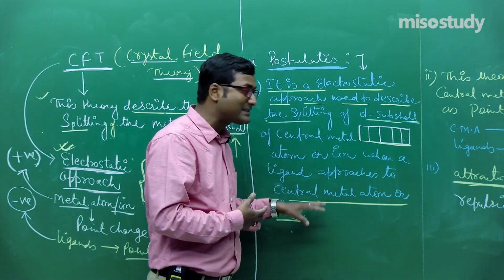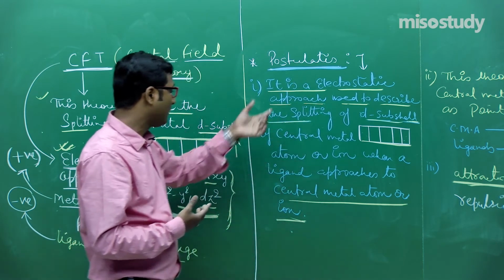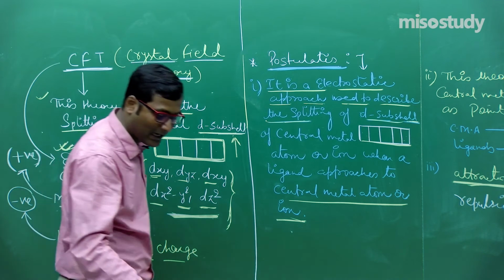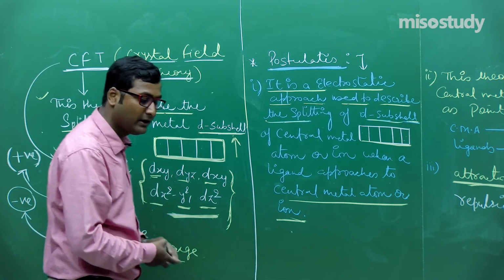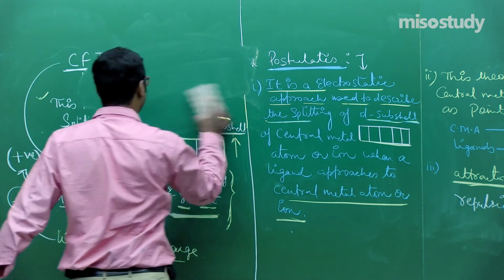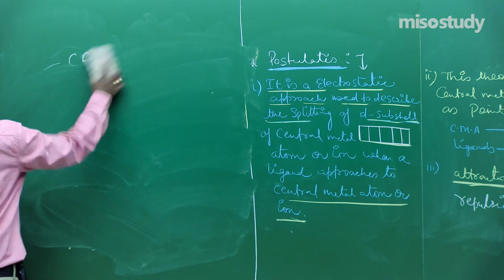Now we'll discuss crystal field splitting. What happens when a ligand approaches a central metal atom? Is it clear to you friend? Wait for a moment. Give me a few seconds.